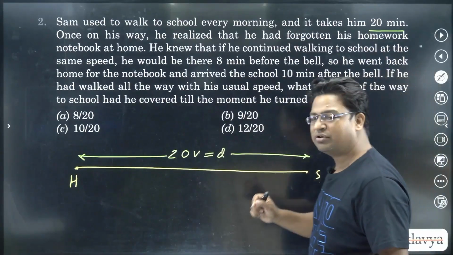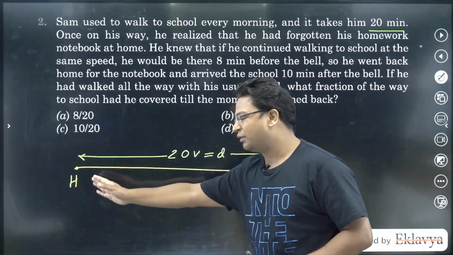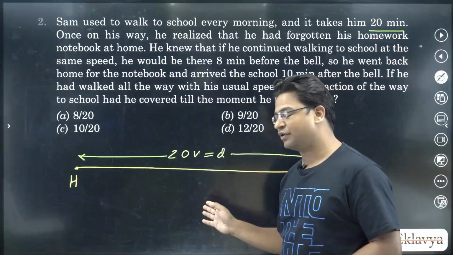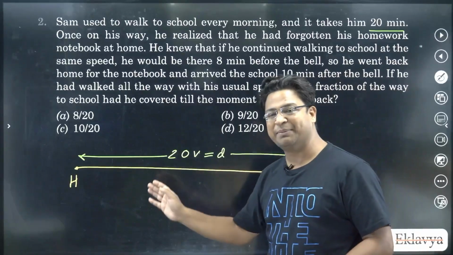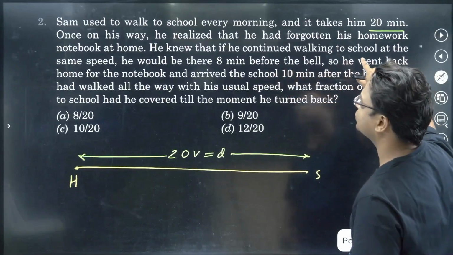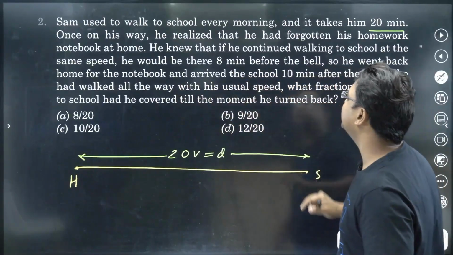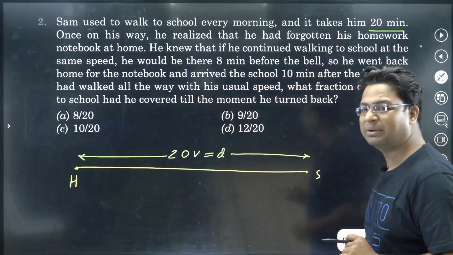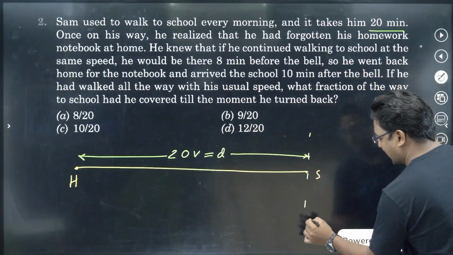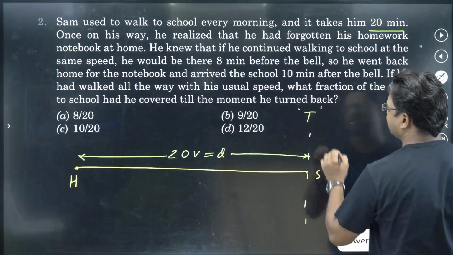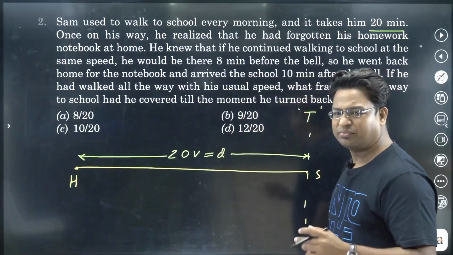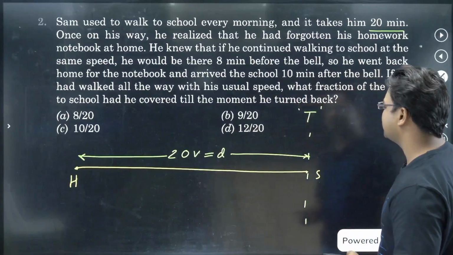The question says that on one fine day he left his home, and while he was en route to his school, he realized that he had forgotten his homework notebook and he went back. The question says that if he continued walking to school at the same speed, he would be there 8 minutes before the bell. So let's say that t is the time when the bell rings. Let it be 8 a.m. in the morning. So t is the time at which the bell rings.